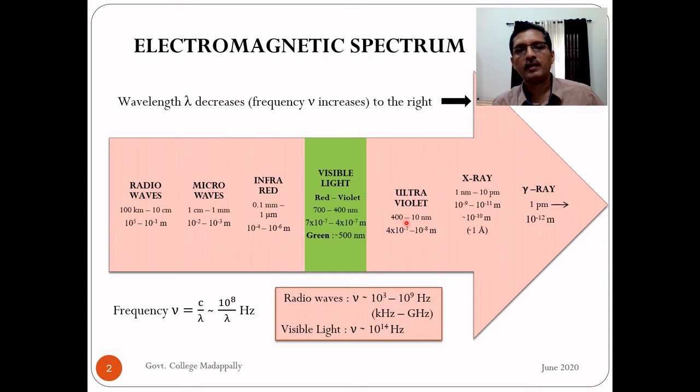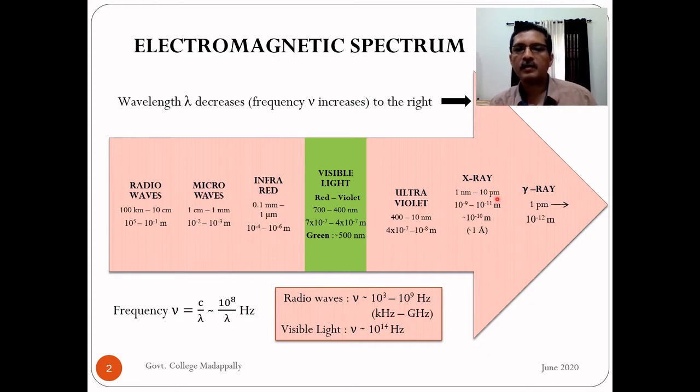The next lower wavelength is ultraviolet. It is named because this region has a wavelength shorter than violet. It ranges from 400 to 10 nanometer. So we can keep in mind that the typical wavelength of the ultraviolet region is 10 nanometer, a few tens of nanometers. Again I have converted this into meter.